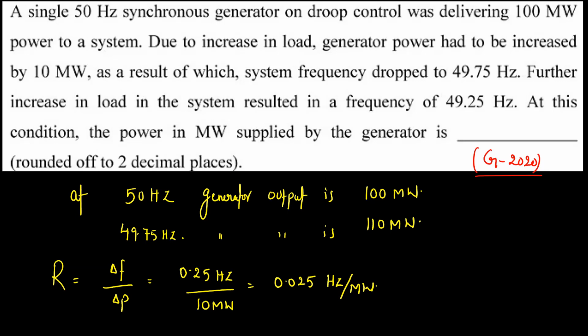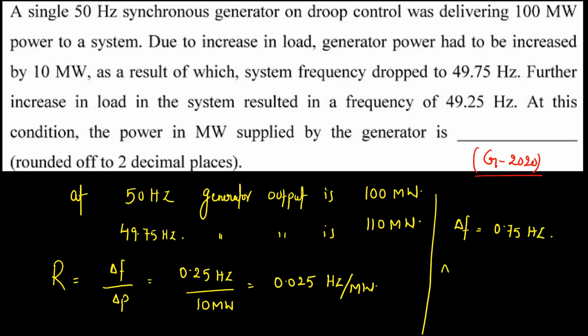Understand? Now, further increase in load in the system resulted in a frequency of 49.25 hertz. At this condition, what is the power in megawatt supplied by the generator? For 1 megawatt, it is 0.025 hertz per megawatt. But now my frequency is 49.25 hertz, so the change in frequency is 0.75 hertz.